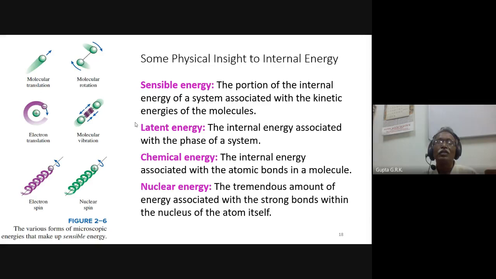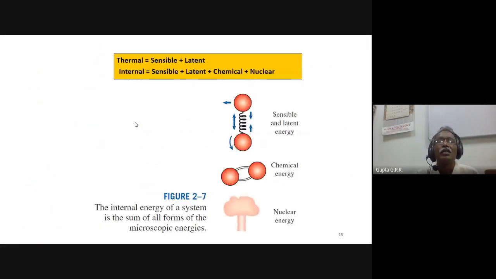Okay, so these are the 4 types of energies. And so thermal energy is sensible energy and latent energy. As in the last class when we were studying heating water, suppose water at 20 degrees centigrade, if you heat it, it goes up to 100 degrees centigrade at 1 atmospheric pressure. So the heat taken by the water for increasing the temperature without change of phase is called the sensible heat.